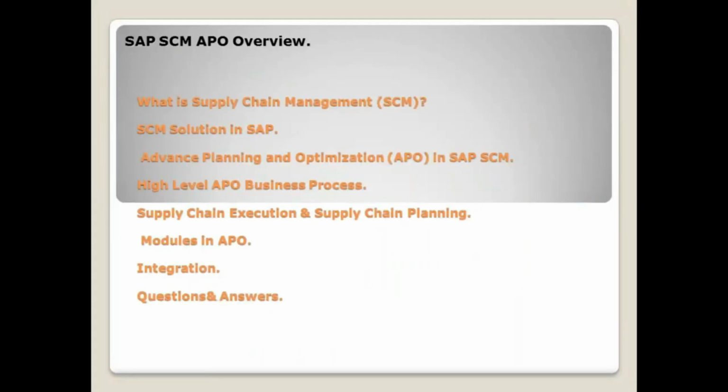So this session is going to cover what supply chain management is, because APO is software to run the supply chain management, SCM. That is the reason before we start SAP APO, we need to know what supply chain management is and what the SCM solutions provided by SAP are. In that, what is APO, the high level APO business process, and the difference between SAP ECC and SAP APO, execution and planning. And what modules are there in APO and what is the future of these modules.